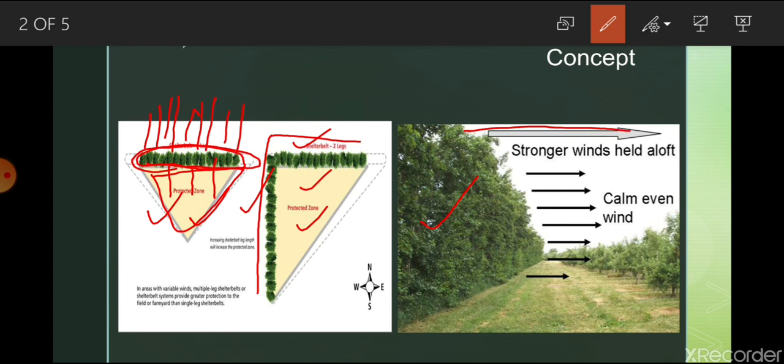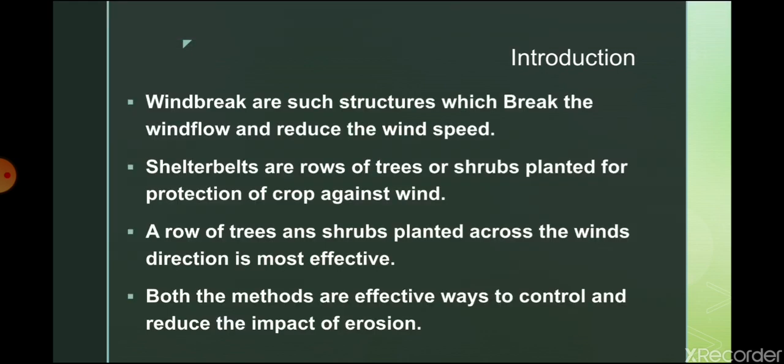When wind is coming from behind these shrubs, or behind this barrier, it will flow through this whole vegetation, but at lesser speed, and that is not going to affect your field crop or orchard or whatever you have. So this is how the shelter bed and windbreak play the role.